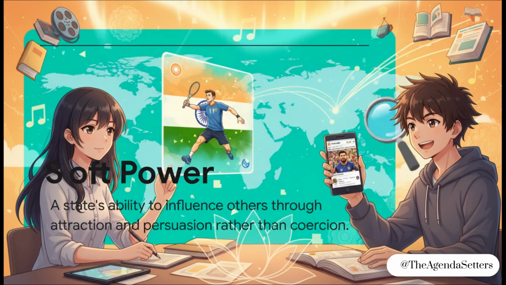You might see a headline about India winning the Squash World Cup, or the buzz around Lionel Messi's visit, and you might just skip right over it. But for a UPSC aspirant, that's a mistake. These are perfect contemporary examples of soft power, a key concept for GS Paper 2. It's all about a nation's ability to influence others through culture and attraction, not force. Using these fresh examples can add so much value to your answers on cultural diplomacy.